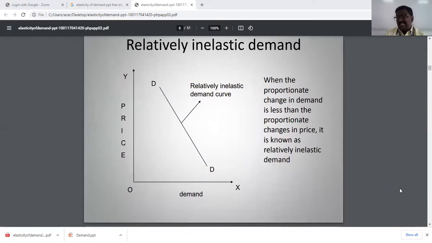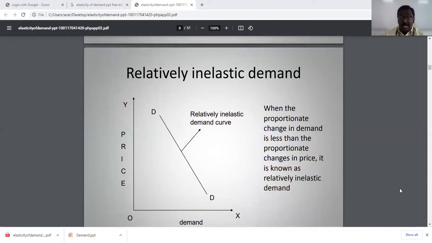What is relatively inelastic? Elastic in the sense there is a relativity. Inelastic in the sense there is no relativity. When the proportionate change in demand is less than the proportionate change in price, it is known as relatively inelastic. Irrespective of changes in price, it is not much affecting the demand. Yes, of course there are some changes in price, but demand is not that much affected. The demand is not much reacting to the changes in price. That is what we call relatively inelastic.